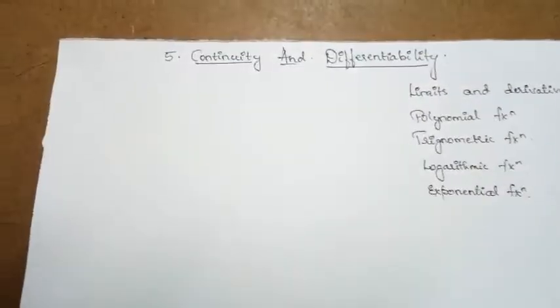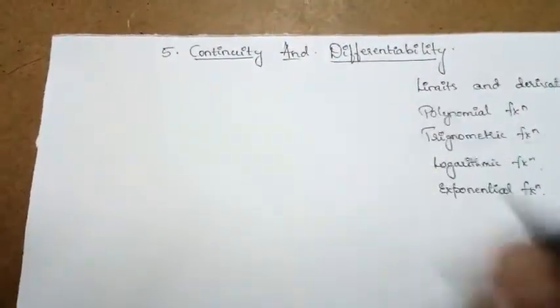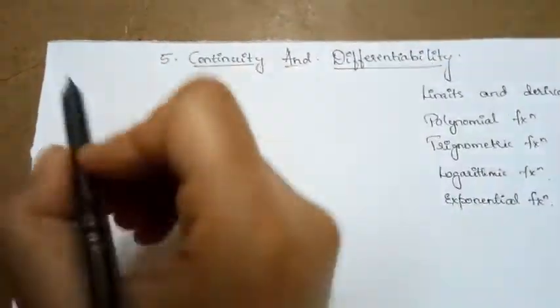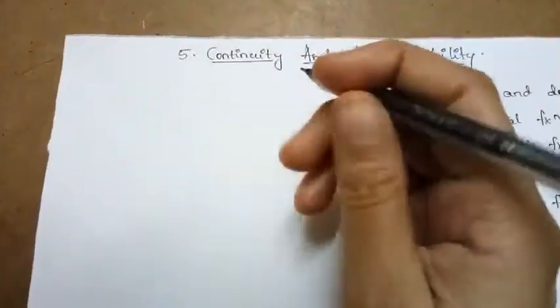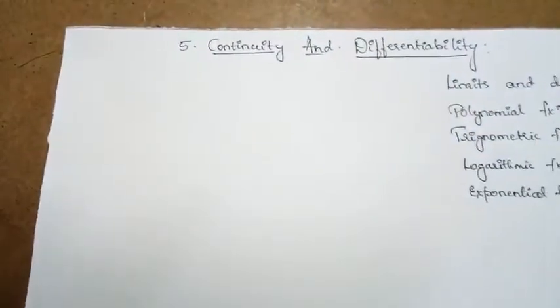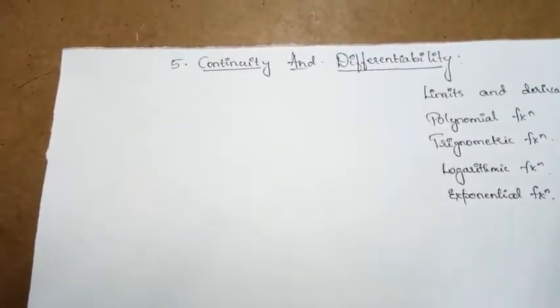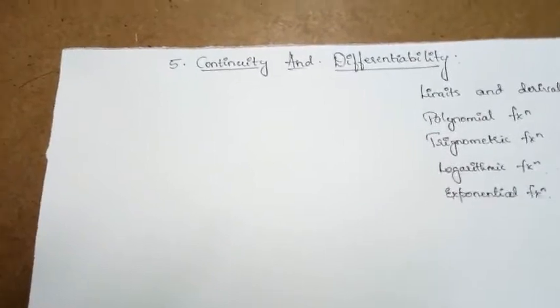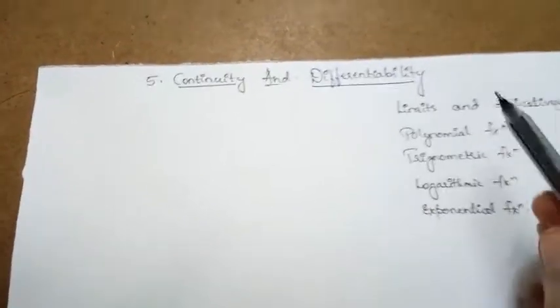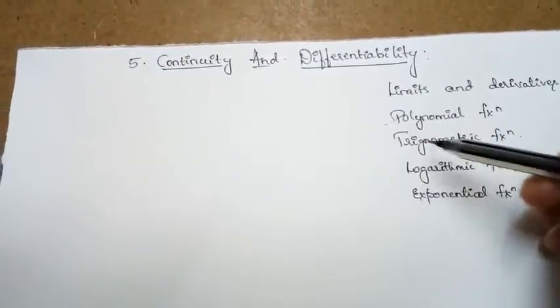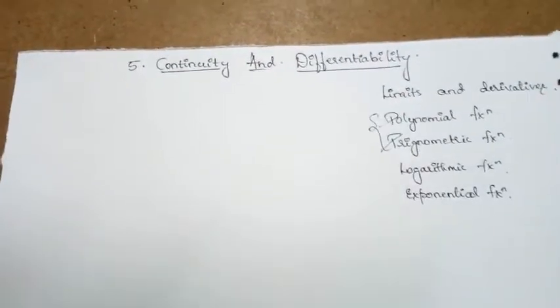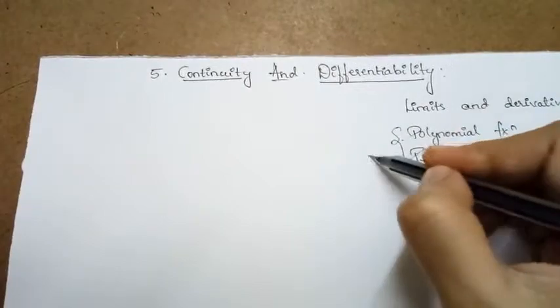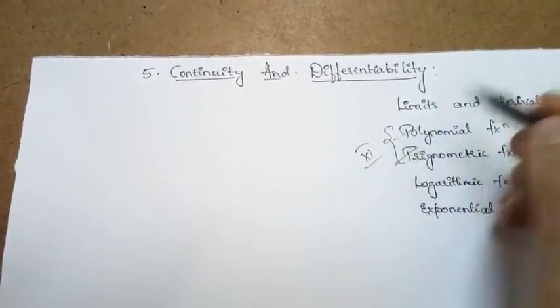Hi students. Till now we have come across certain functions, like in the beginning of class 12, that is the relations and functions, the first chapter which we came across, later the inverse trigonometric functions. So we have learned some of the functions even in our previous classes, like what is a polynomial function, what is a trigonometric function. So these types of functions we have already come across in our class 11th.